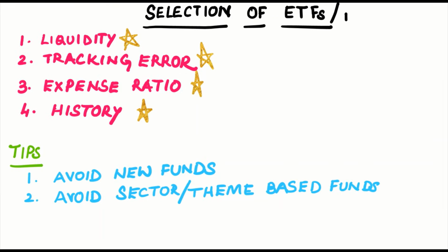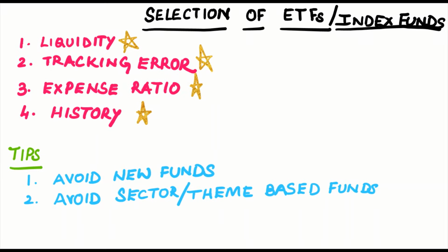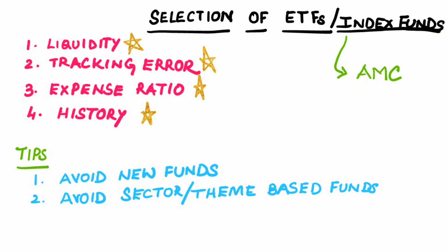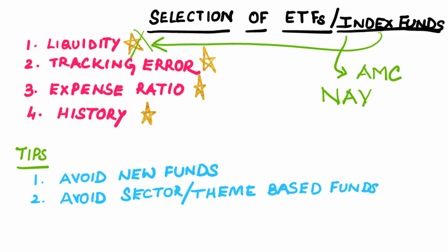Let's discuss about index funds. Index funds also closely resemble an index like ETF, but the only difference is that these units are not traded on the stock exchange like shares, but instead are managed by mutual fund houses called AMCs. Each unit you buy from the mutual fund house has a value called the net asset value. In the case of index funds, you need not worry about liquidity because you can sell your units, meaning you can redeem your units anytime you wish to.